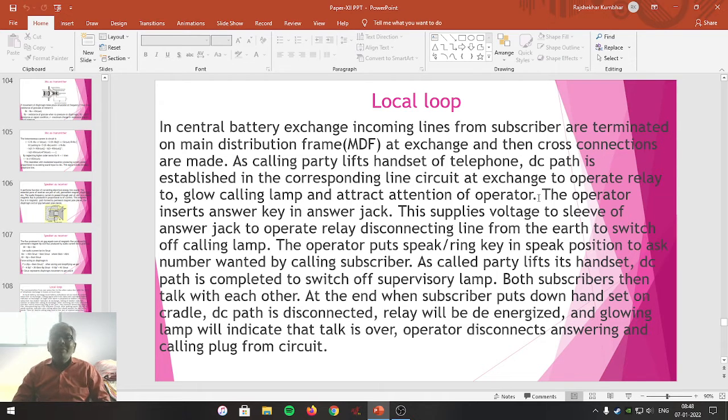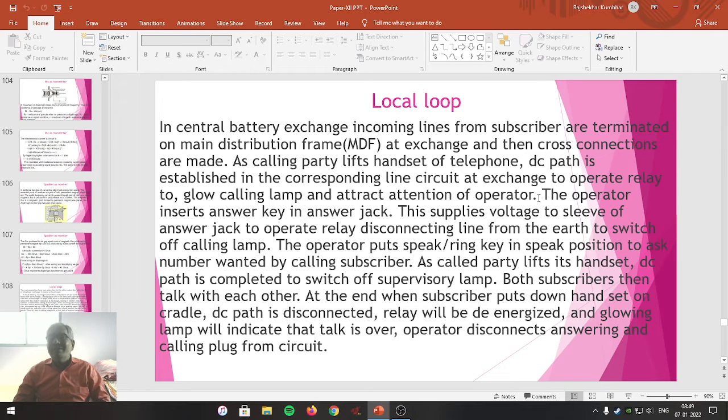And to this electromagnetic relay in the telephone exchange, a lamp, a ringer, or a bell is connected. As soon as the calling subscriber lifts the handset, means the cradle switch is turned to off condition, then a DC path is established between the handset and the telephone exchange through the local loop.